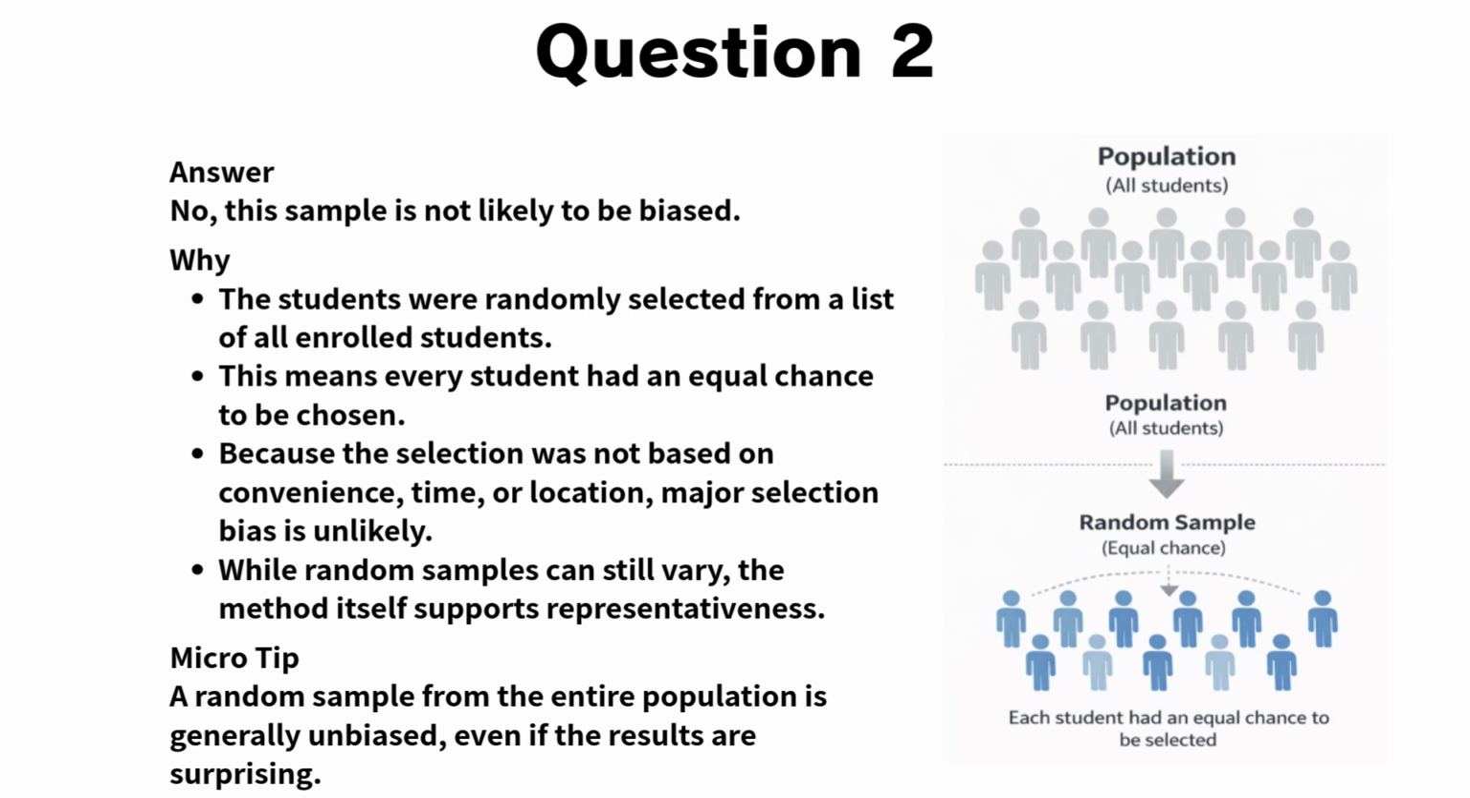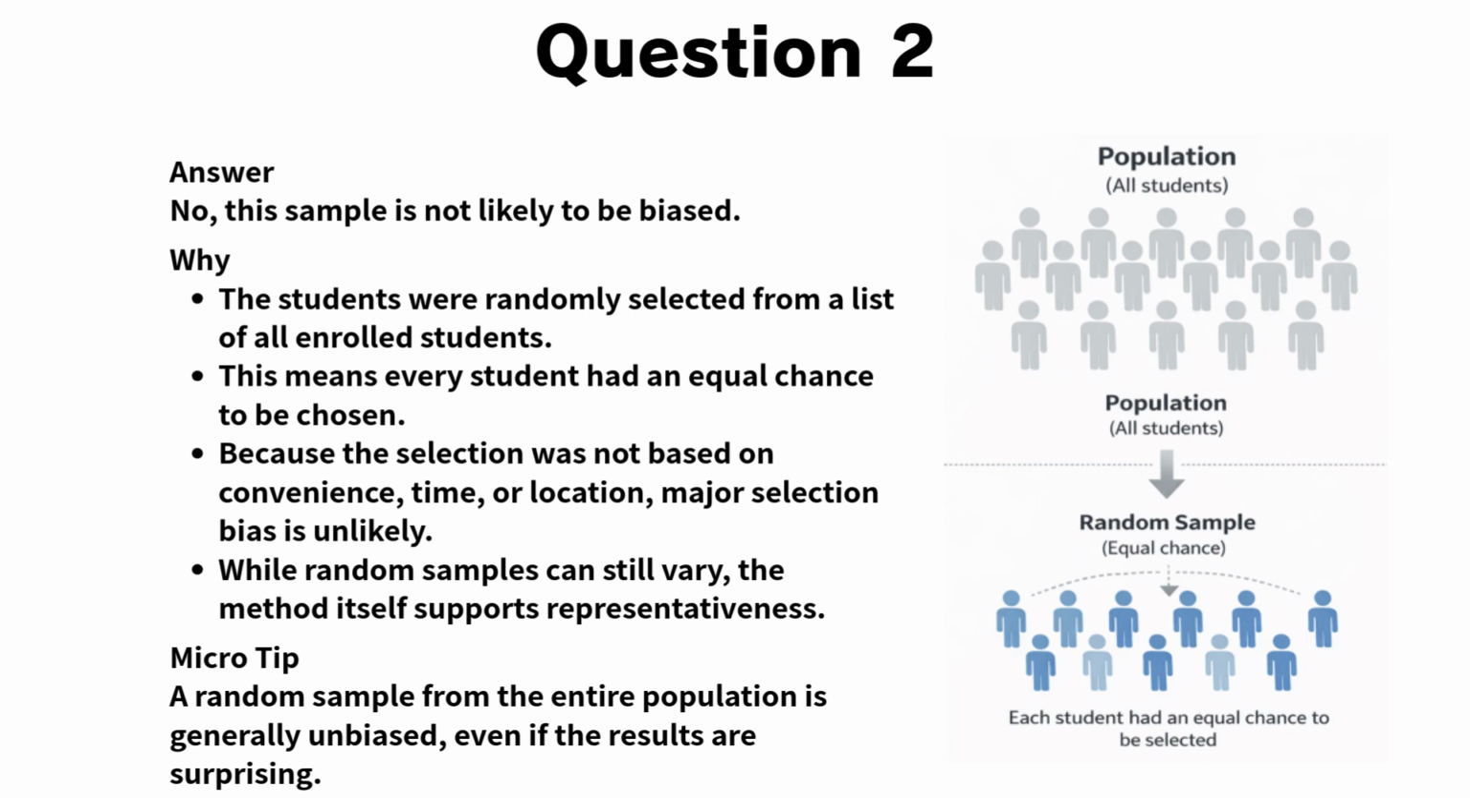Now, let's go through the explanation for question 2. The correct answer is, no, this sample is not likely to be biased. Here's why. The students were randomly selected from a list of all enrolled students. This means every student had an equal chance of being chosen. The selection was not based on convenience, location, or time, so major selection bias is unlikely.